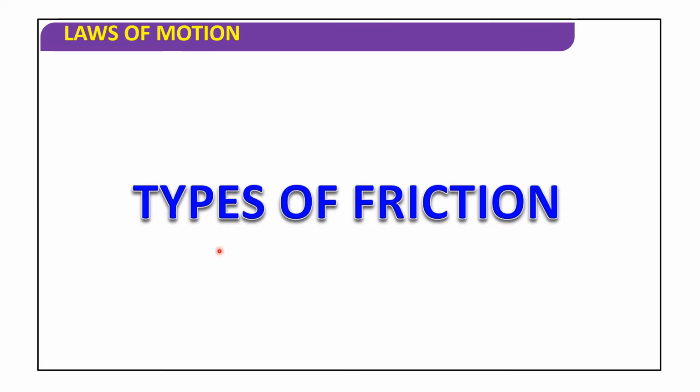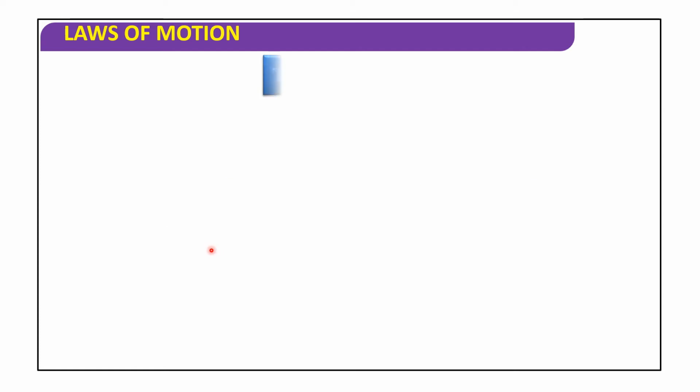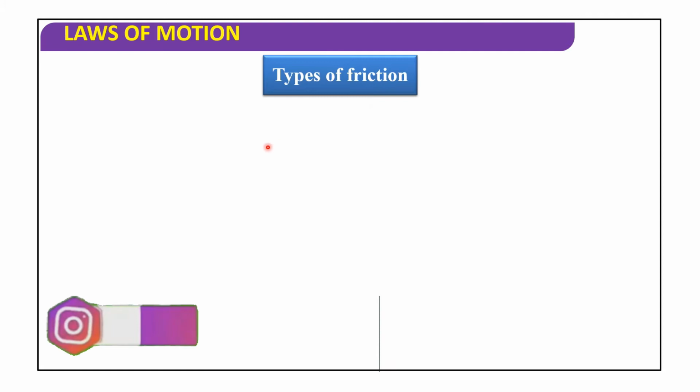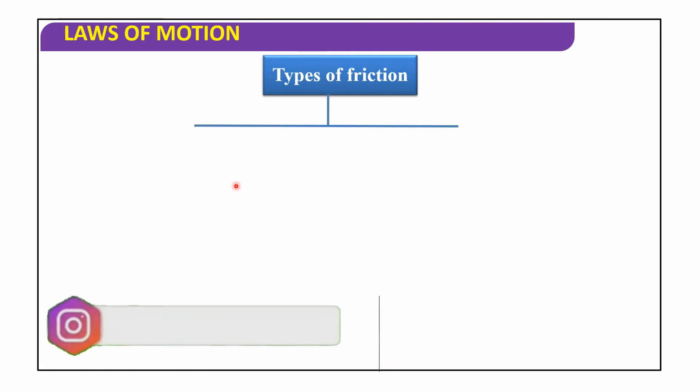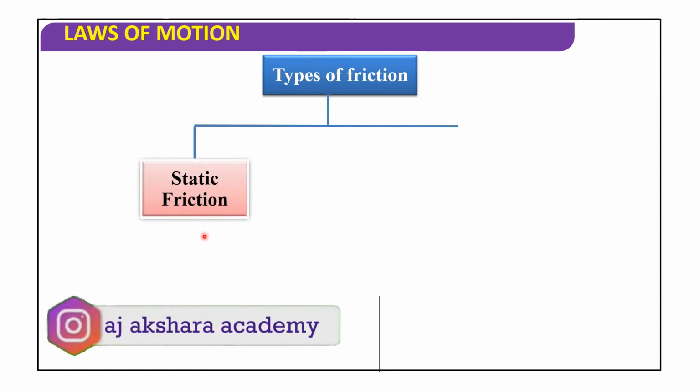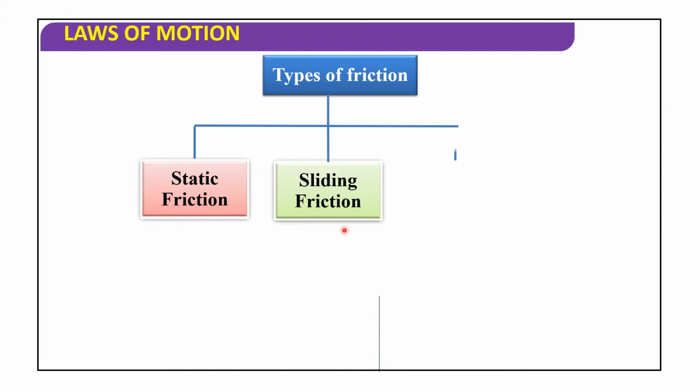Okay, let us go to today's session. First one, types of friction. Let us discuss. Here there are three types of friction: static friction, sliding friction, and rolling friction.